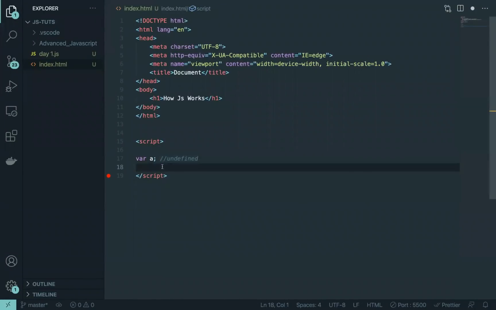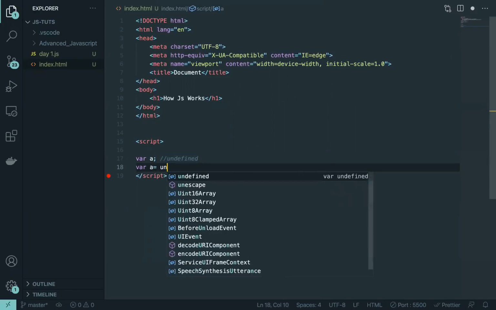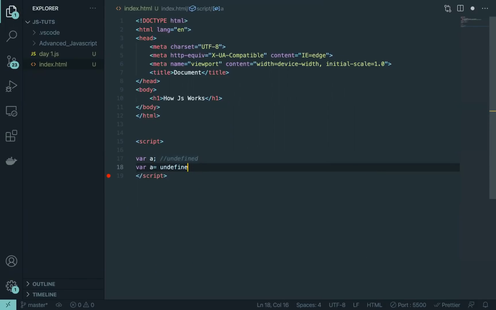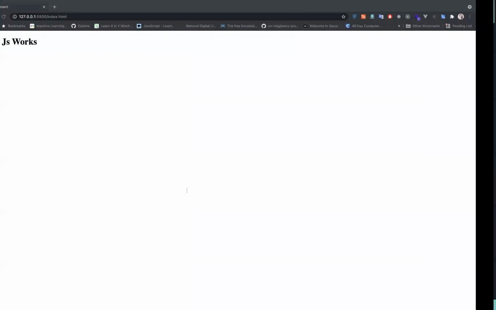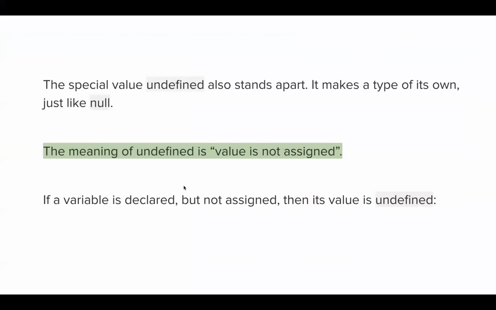So it's not something that you should be doing. Like you might try to do something like this, a is equal to undefined. No, you don't have to do that. You just declare the variable, and if you want to use it later on, a is equal to 10, you can do that. But till this time, JavaScript will keep this value as undefined. I just have typed at line number 70. So that's how undefined and null work.